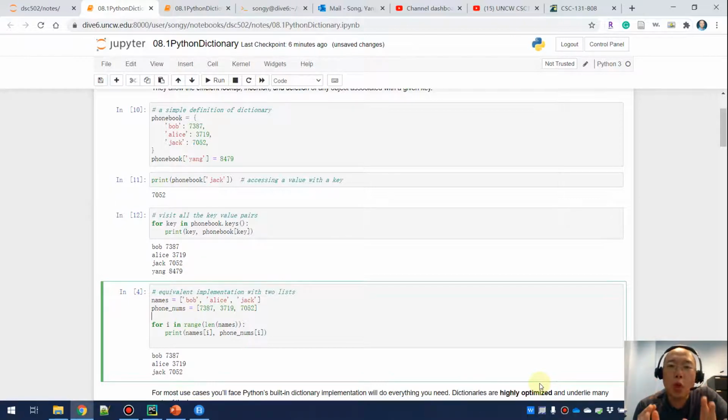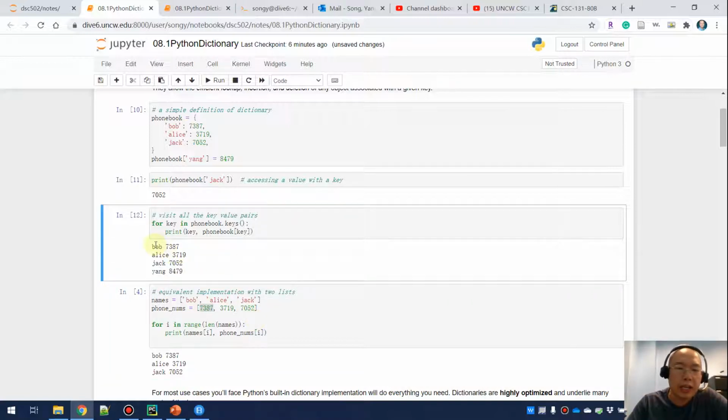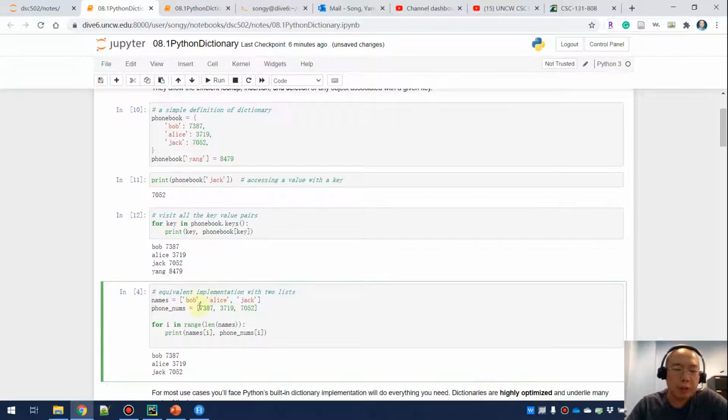If we don't want to use a dictionary, and we have two collections, one collection of the names and another collection of the phone numbers, so there are two lists, right? If you want to do this kind of iteration, where you always get a name and then a phone number, another name, another phone number, can you still do that? The answer is yes, because we have this kind of corresponding relation.